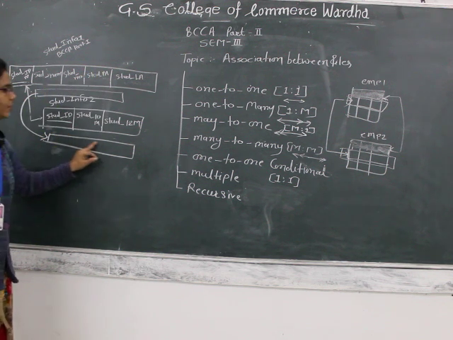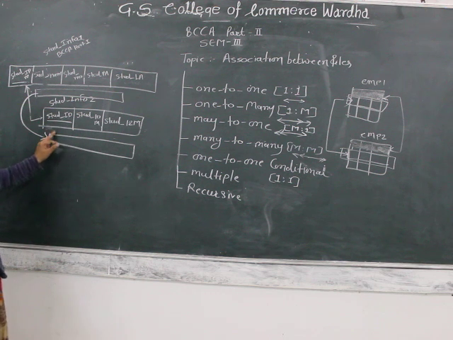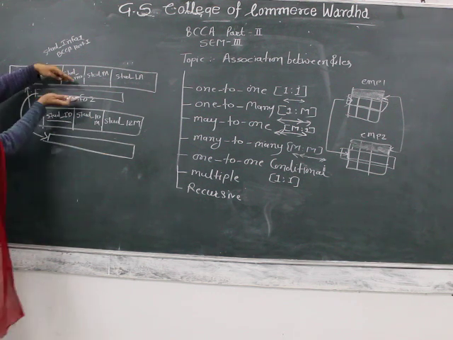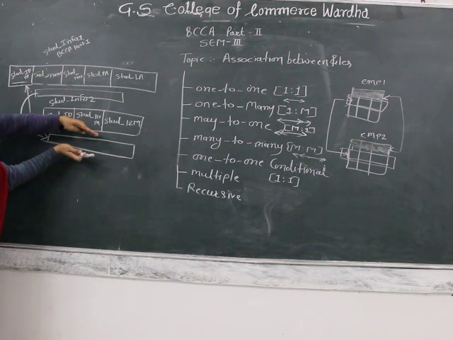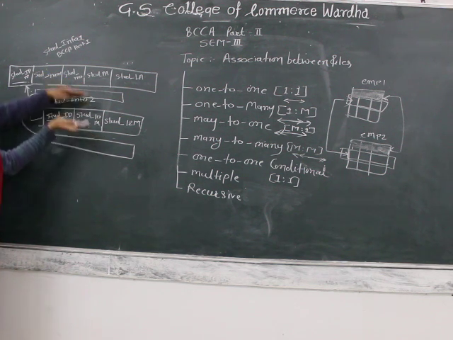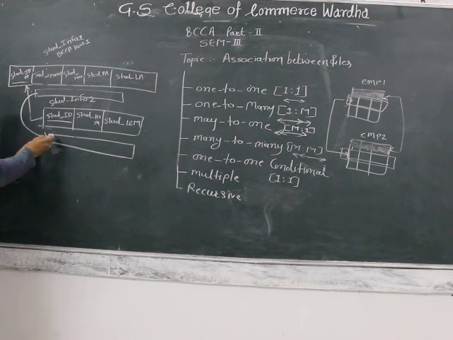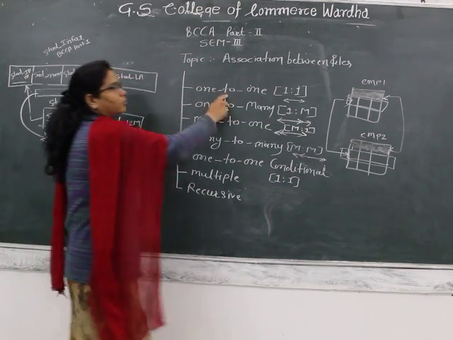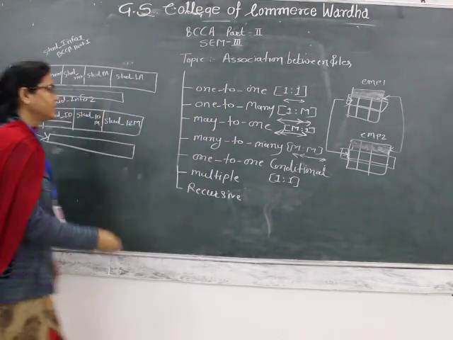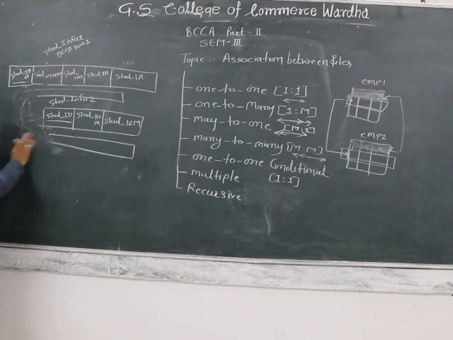Again we get only one record of that particular student from another table. So we relate one row from this table and one row from this table. So this is nothing but the record, and we relate those records 1 to 1. That's why it is a 1 to 1 relationship, and it is indicated by an arrow.